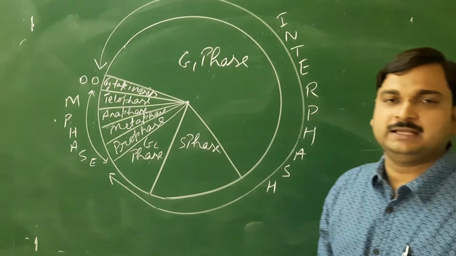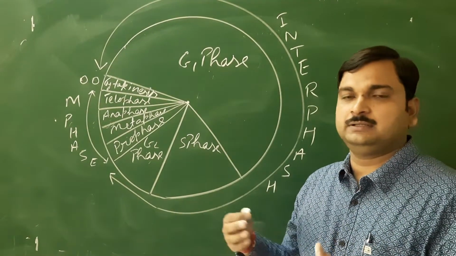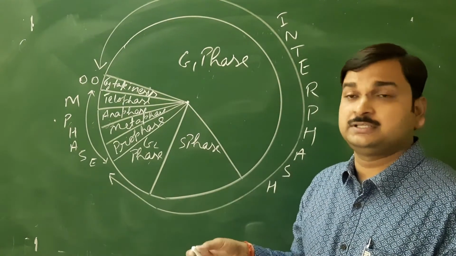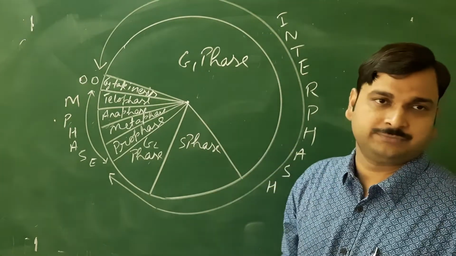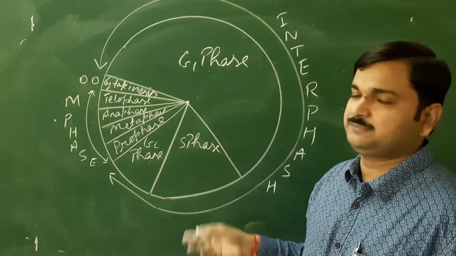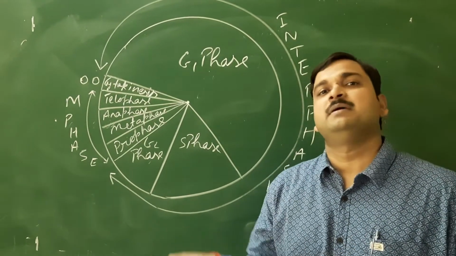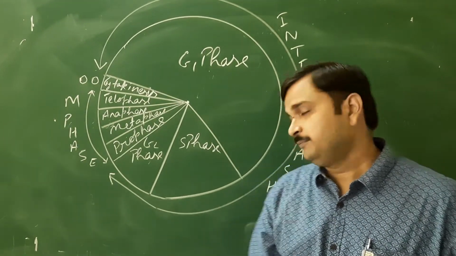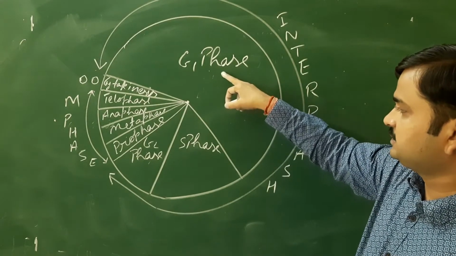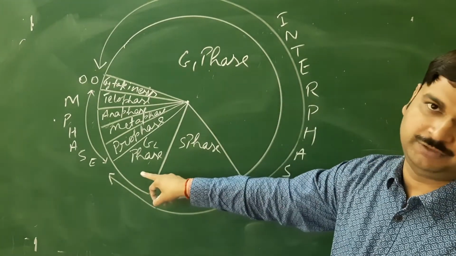Remember, whenever anybody asks you what are the phases of the interphase, you should tell the same sequence. Don't say G1 phase, G2 phase, S phase. No, because I told you the cell cycle will occur in a very sequential manner. So in the same sequence you have to tell: G1 phase, S phase, G2 phase.